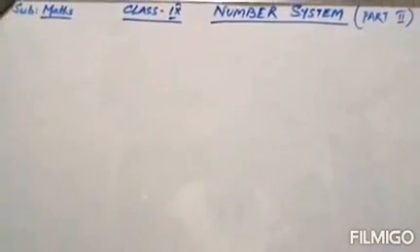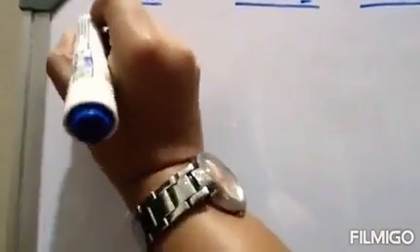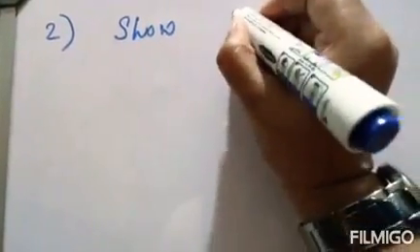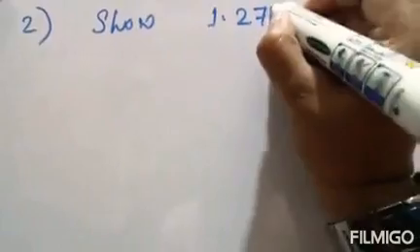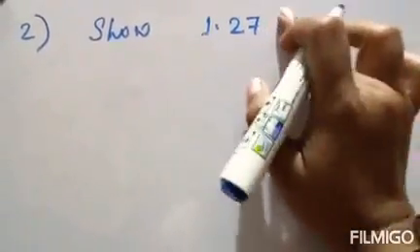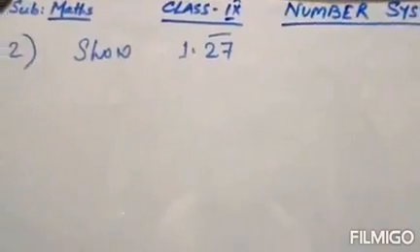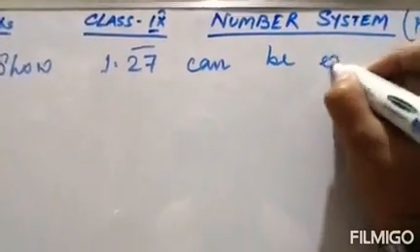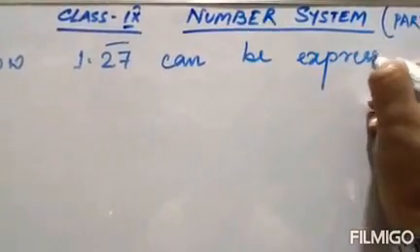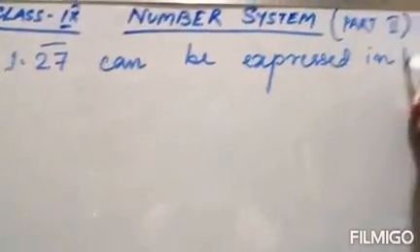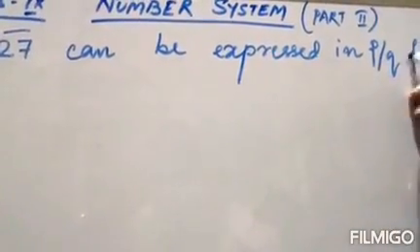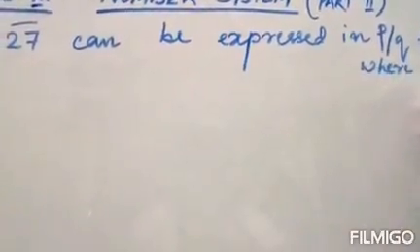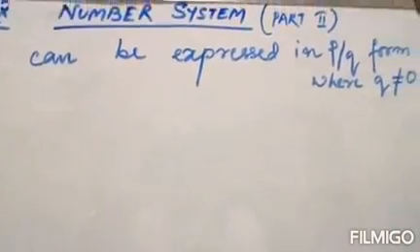Now for the next question, question number 2: show that 1.27 bar can be expressed in P by Q form, where Q is not equal to 0.